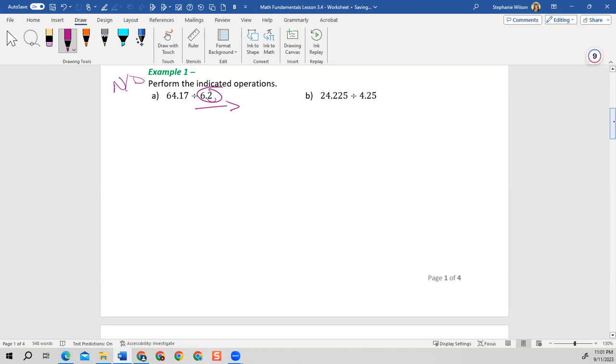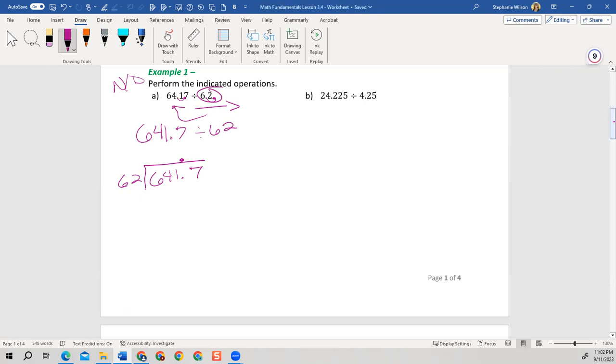So in this one here, we only have to move it one place. Remember, whatever we do to one part, we must do to the other part. So if we move the denominator decimal by one place to the right, we have to do the same to the numerator. So now I have 641.7 divided by 62. And now let's divide. The denominator goes on the outside of the doghouse and the numerator goes on the inside. I'm going to bring this decimal to the top because I don't want to lose it and forget it in my answer, because then I'll make my answer incorrect.